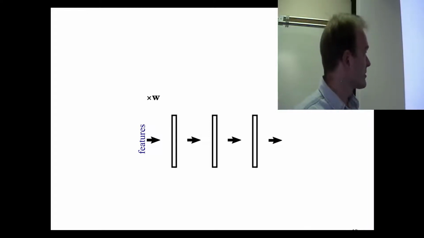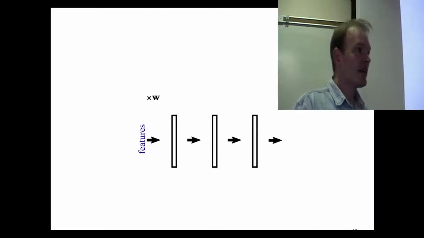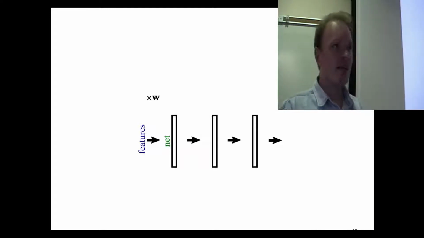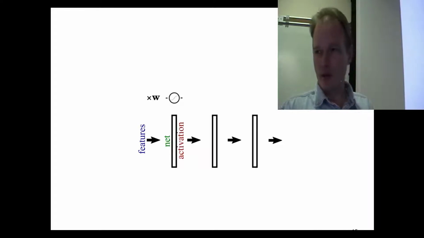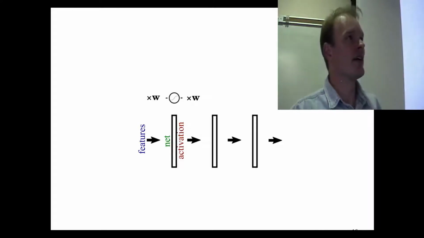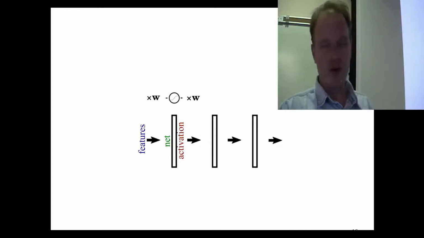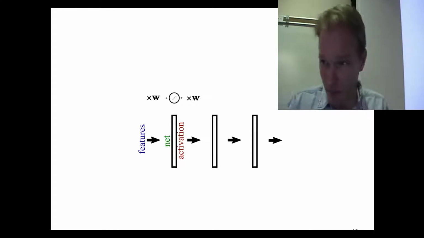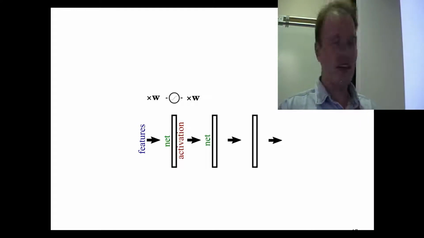If we start with our features, and we pass them through a linear layer, we compute the activation of the linear layer. Then if we perform an element-wise hyperbolic tangent on those elements, we compute the activation of the nonlinear layer. Then we multiply by the weights and add the bias, of course. We compute the activation of the next linear layer, also known as the net.